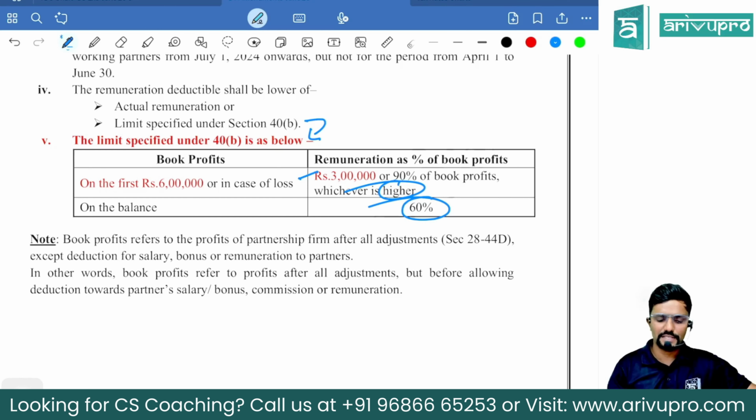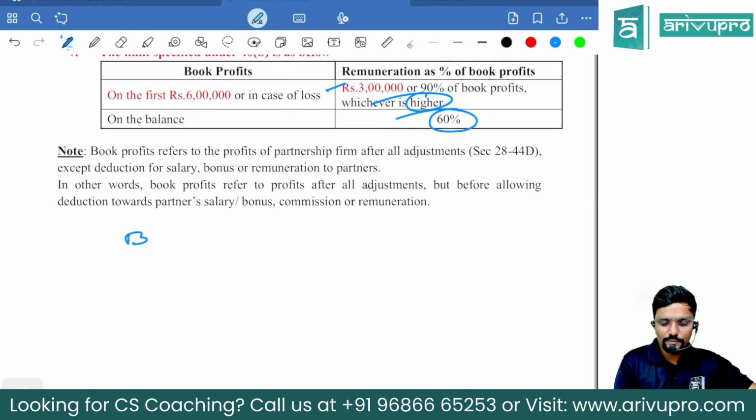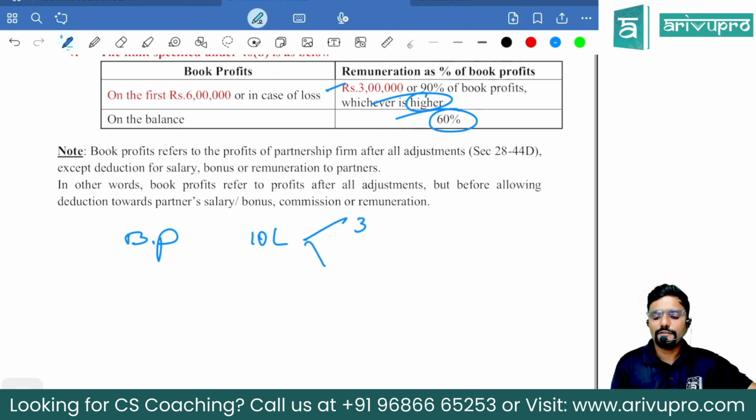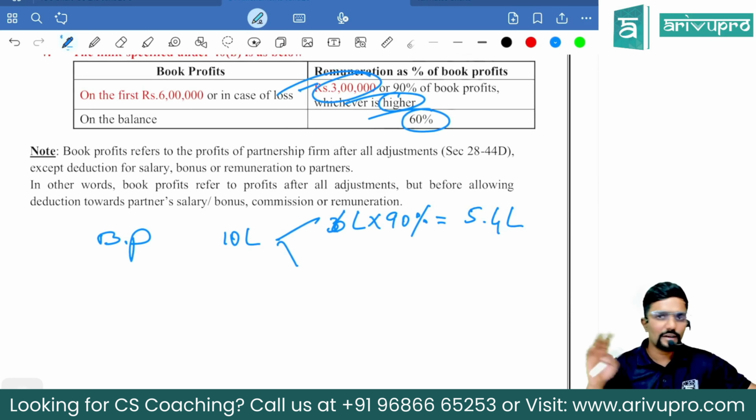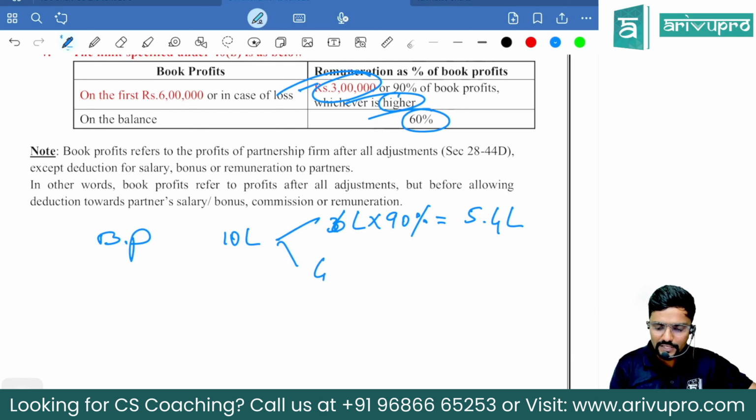Okay, I will just give an example, guys. Assume book profit of the firm, which is already calculated, is 10 lakh. Sir, how do I calculate the limit? On first 6 lakh, it is 90%. How much amount comes to? 5,40,000. Or compare with 3 lakh. Obviously, 5,40,000 is more. 3 lakh or 5,40,000, whichever is higher, 5,40,000. Next, remaining amount is how much, sir?